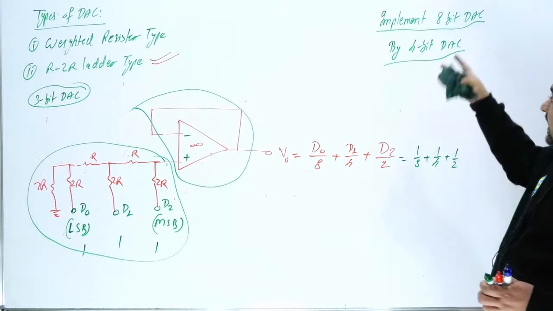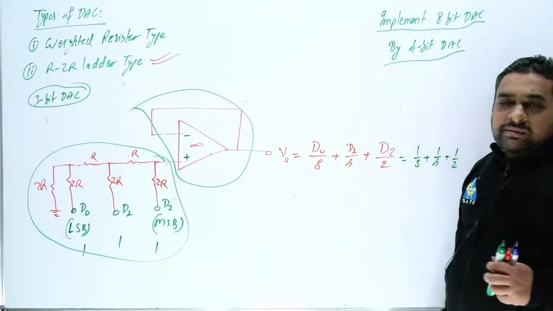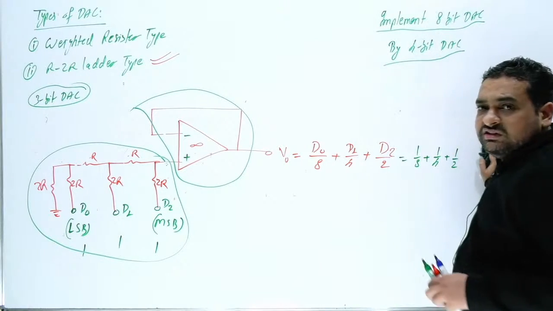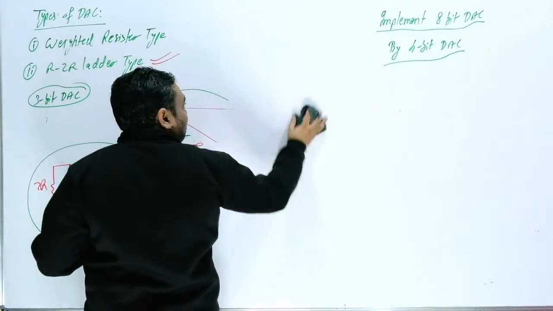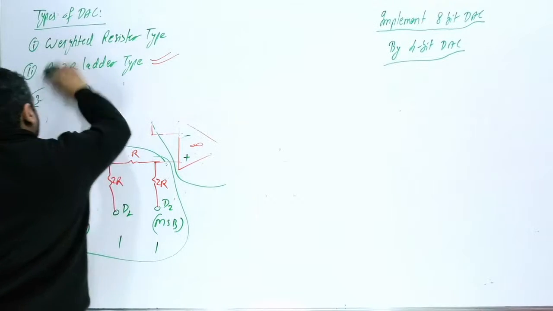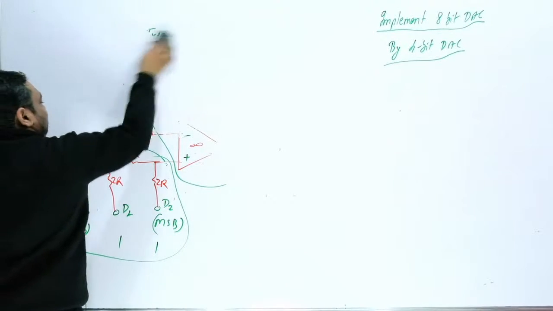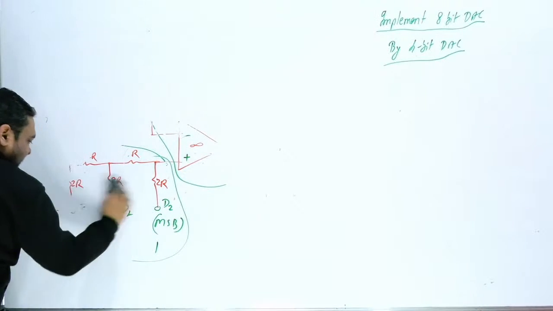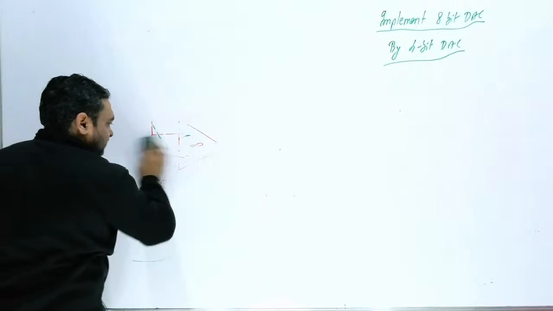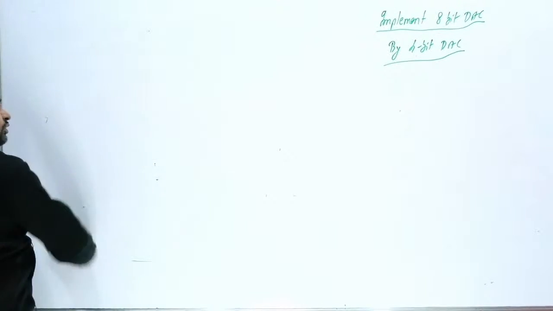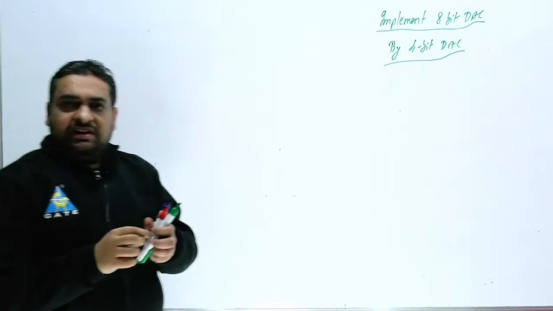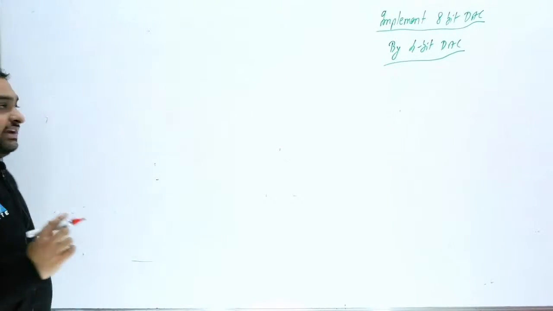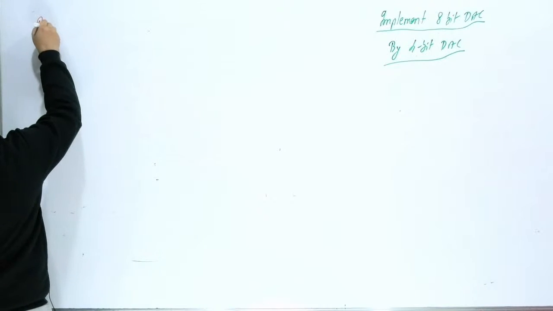In the GATE exam, they will ask you at this level of question. I hope this is clear to all of you and we can handle this category of question. Now, how can we implement an 8-bit DAC by using 4-bit DACs? One question I am going to consider from this topic is a previous year GATE question.